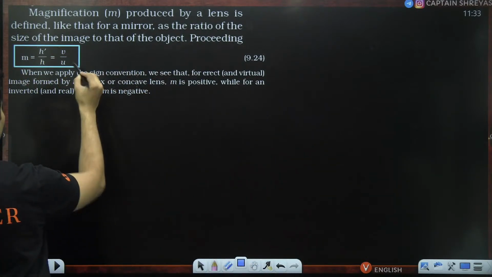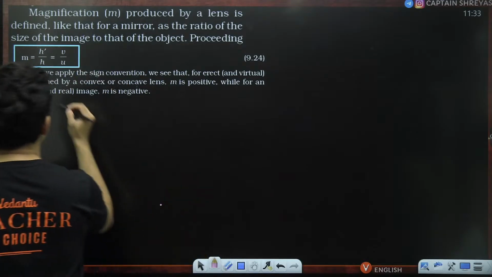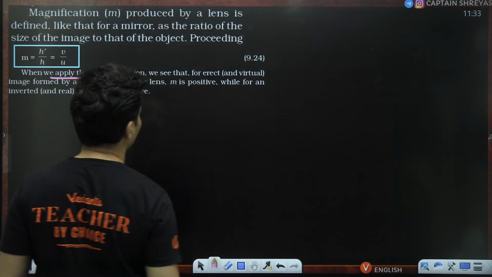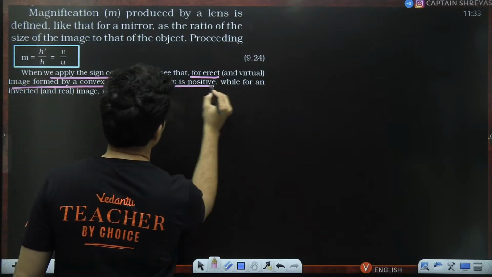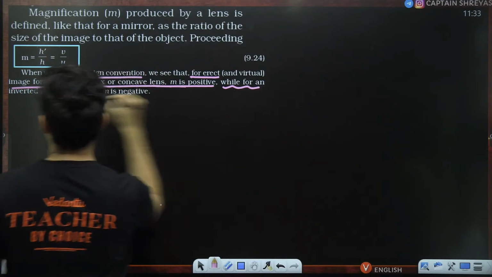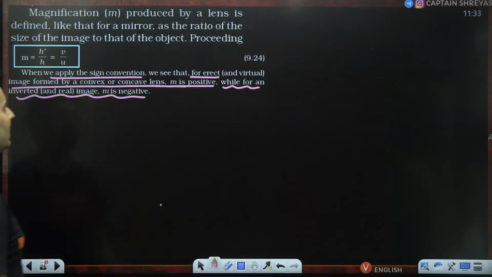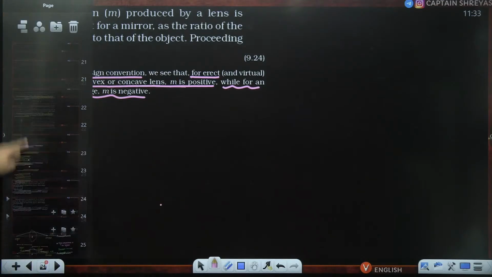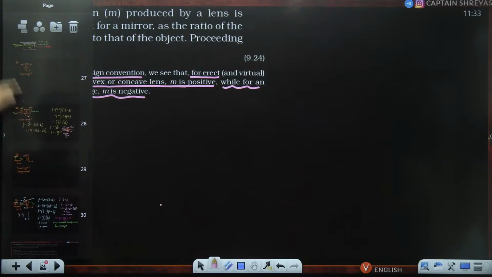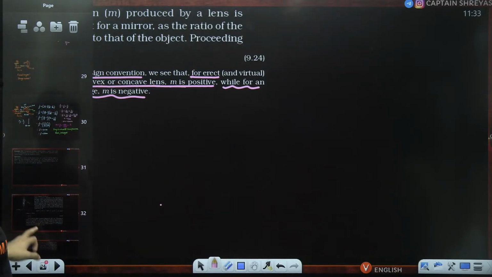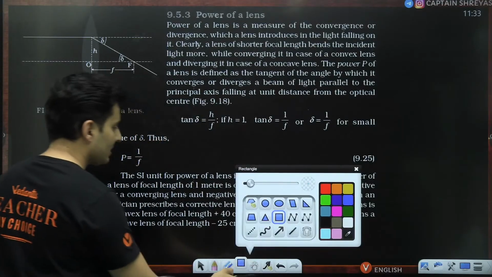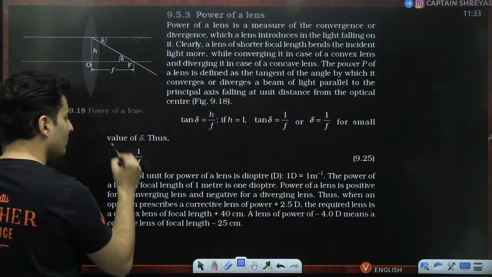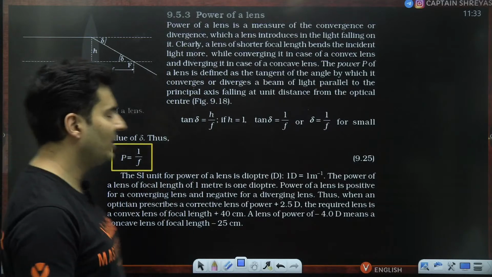This was the magnification formula. And remember, you have to apply the sign convention that for erect, M is positive, and for inverted, M is negative. We have already discussed all these things. Last things over here, before we go ahead, power of a lens. Power of a lens, the formula goes like this. It is 1 by F. Yep, it is 1 by F.